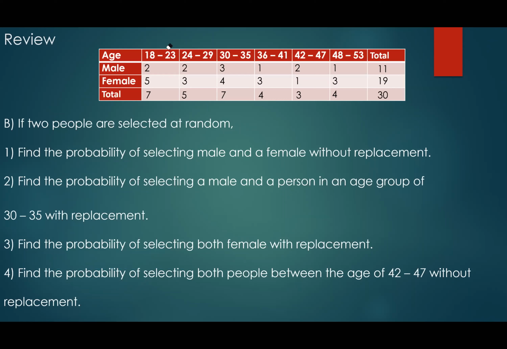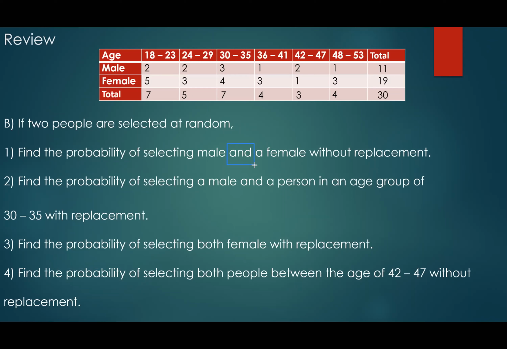They ask: if two people are selected at random, what is the probability that you select a male and then you go back and select a female?